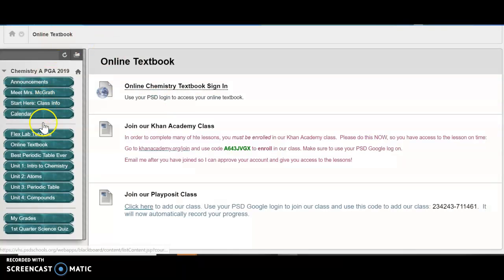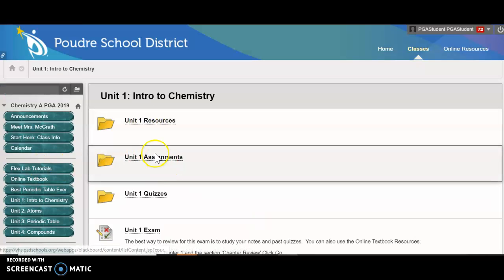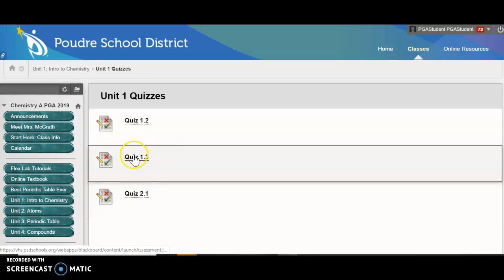Either way, when it comes time, you'll go back into Unit 1 and you've got some resources here. You've got your assignments and your quizzes. Well, we're going to find the quiz for 1.3 here. And by clicking on the quiz, it will bring up a page. It doesn't start it right away, but it says, okay, you have this many minutes to take it and you can take it this many times. Are you ready? And you say yes.